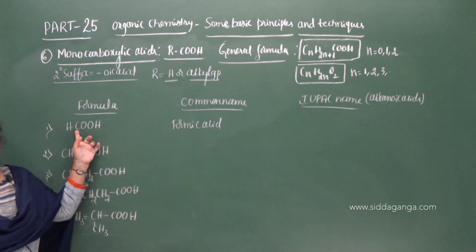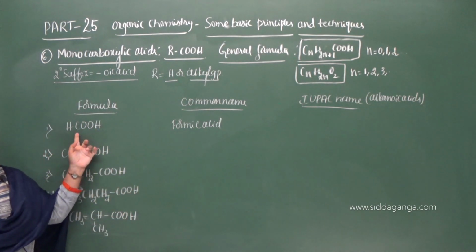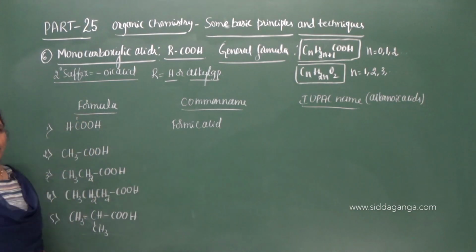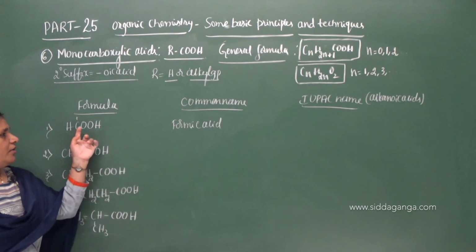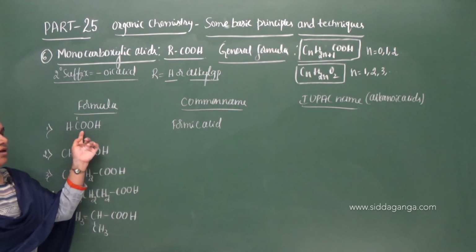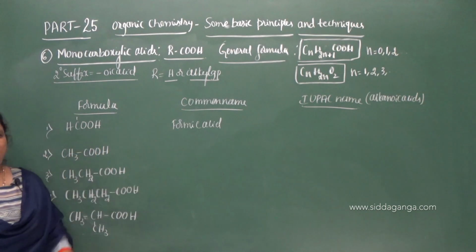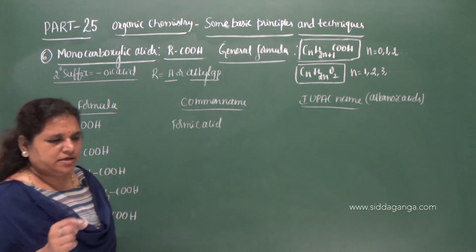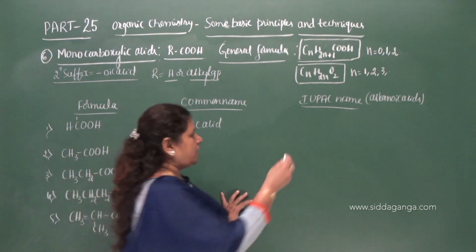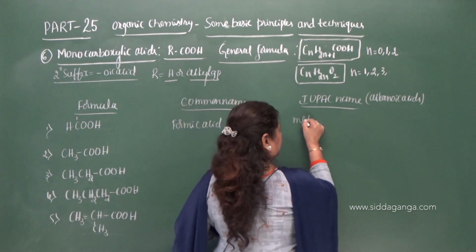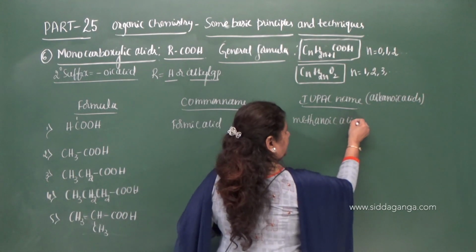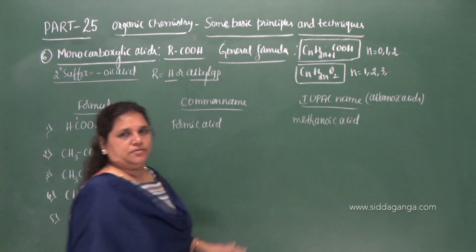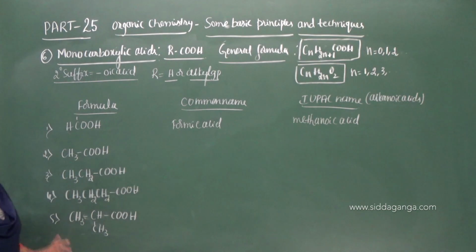Only one carbon. Therefore the root word will be meth, and it takes the locant one here because we need to give the preference for a functional group. So methanoic acid. As I said, we need to consider the carbon atom of the functional group also, and hence the name is methanoic acid. Okay. Now move on to the second.